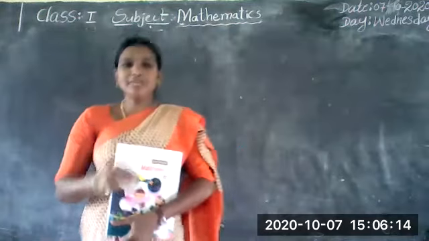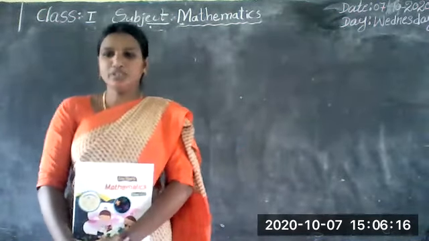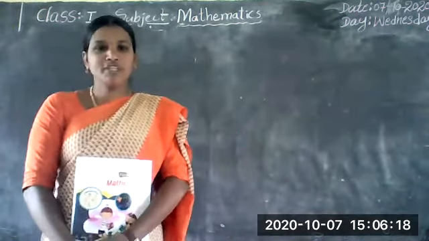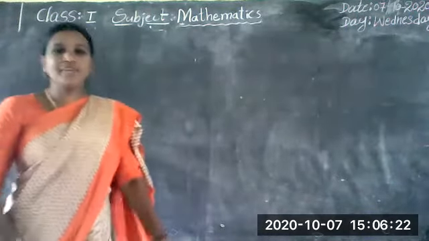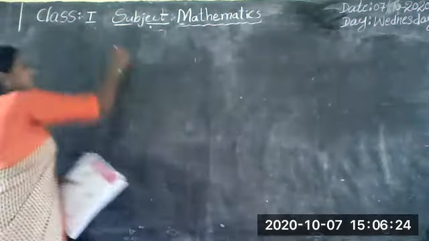Today we will be seeing a new topic. What is the topic? A new topic. That is comparison, big or small.